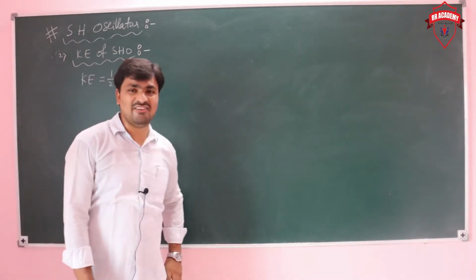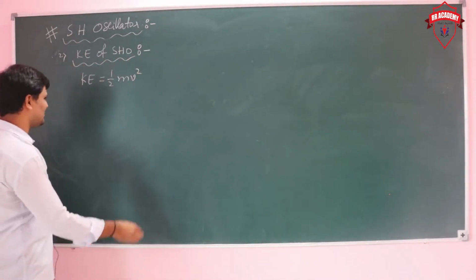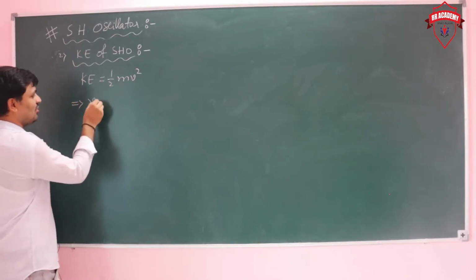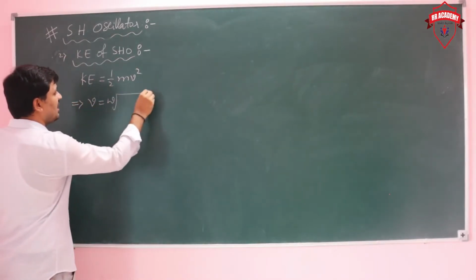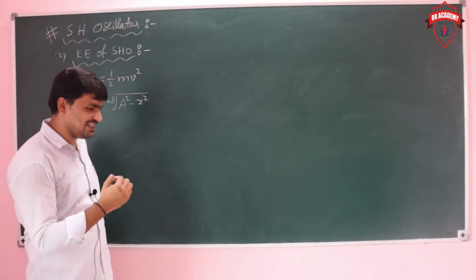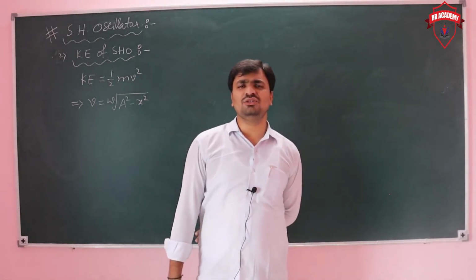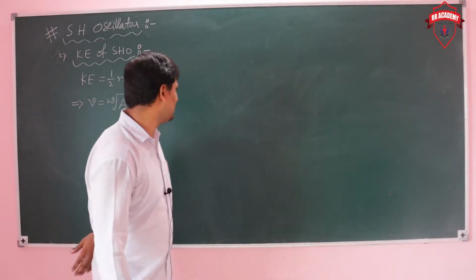Now take the velocity of the simple harmonic oscillator at any displacement x. When it is at displacement x, the velocity is omega into under root a square minus x square.